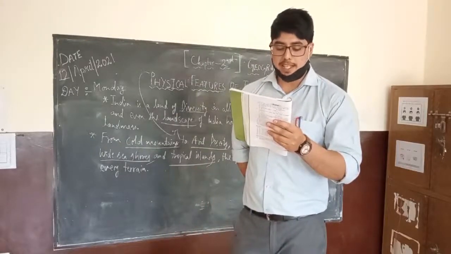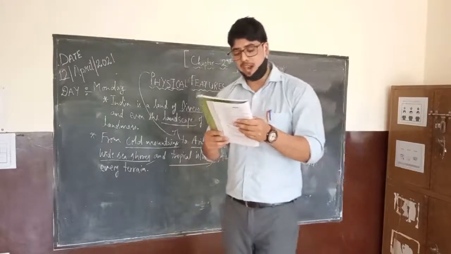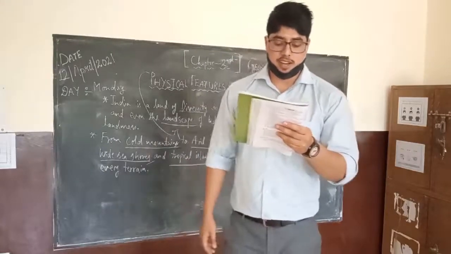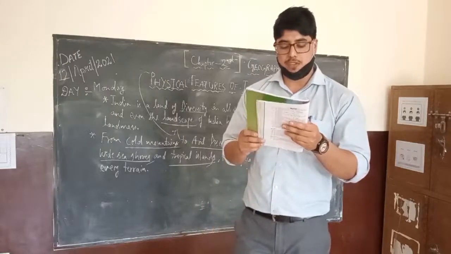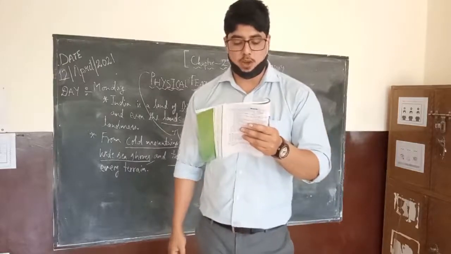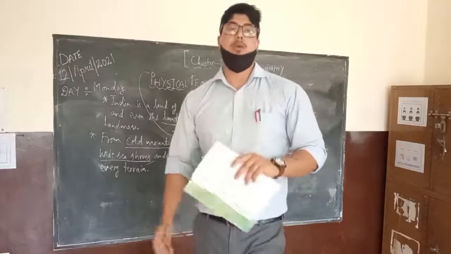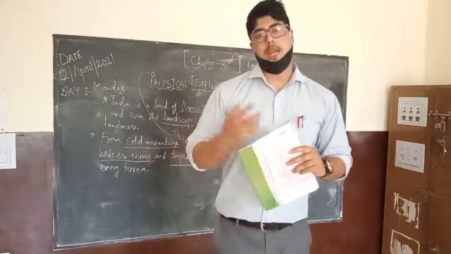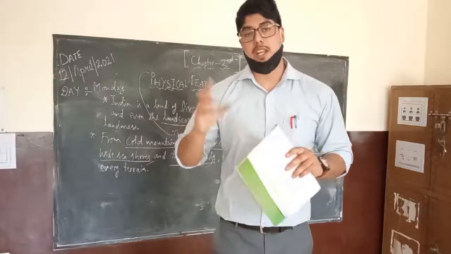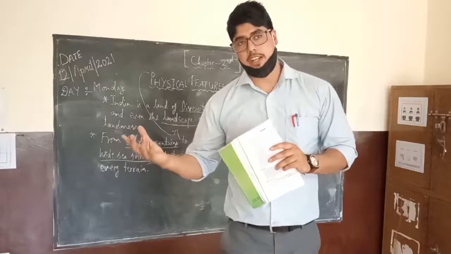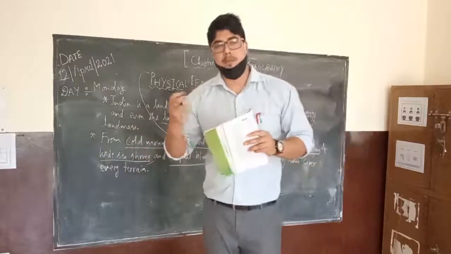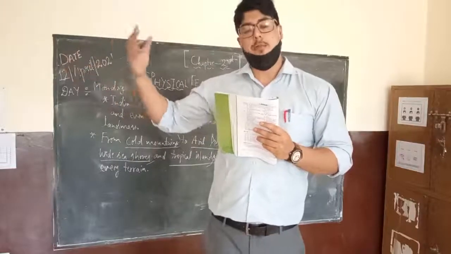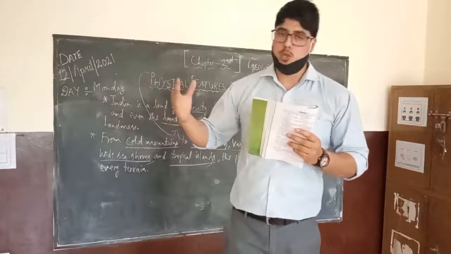If you live in the plains, you are familiar with the vast stretch of plain land. In contrast, if you live in a hilly region, rugged terrain with mountains and valleys are common features. In fact, our country has practically all major physical features on earth. So here they are saying, wherever we are living, we are very much familiar with that type of terrain. We are not very familiar with deserts or coastal areas. Although living in Uttarakhand, we are very much familiar with a bit of plain region and more of mountainous or hilly terrain.